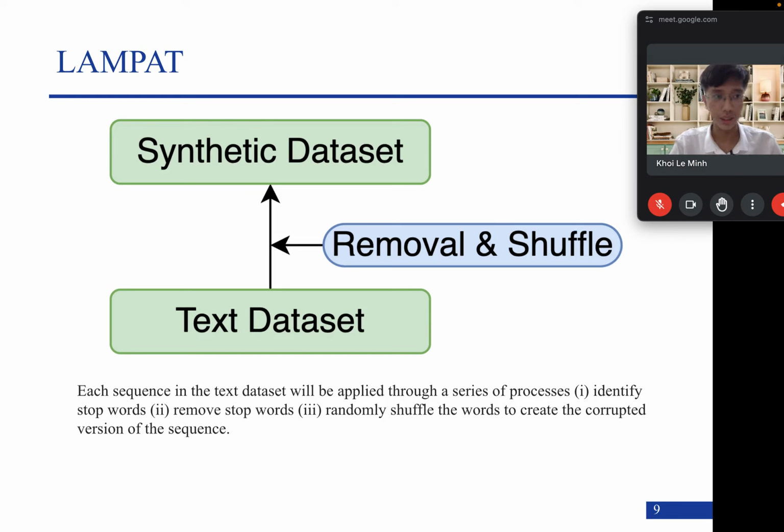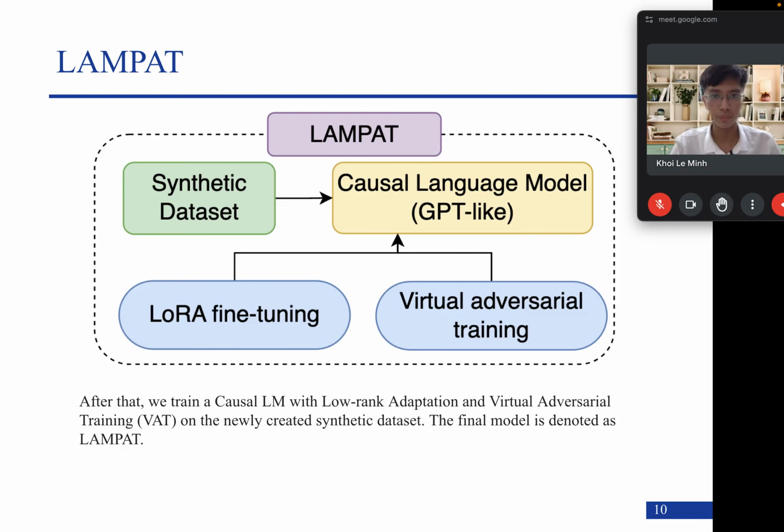LAMPAT consists of two stages. The first one is to generate the synthetic dataset, where we start with a set of sequences. Then we apply a series of processes: identifying the stop words in each sequence, removing them, and randomly shuffling the remaining words in order to create a corrupted version of the sequence. This creates a synthetic dataset, in which the source is the corrupted version and the target is the original sequence, where we aim to train the model on reconstructing them.